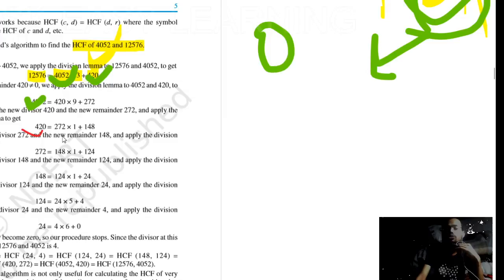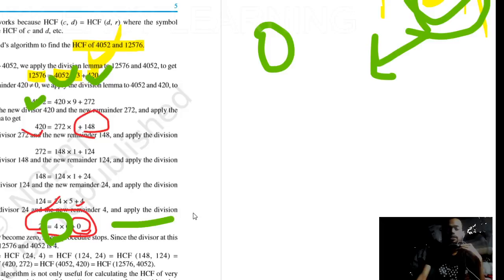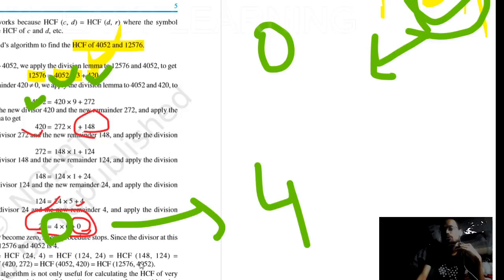Here again the remainder is 148, then 272 and 148, and again in the last step we are going to get 24 as the divisor and 4 as the remainder. If we take 24 as the dividend and 4 as the divisor, we get a remainder which is 0. So can you say what is our HCF? Means what is the HCF of this particular pair of numbers? HCF is 4. Okay. So hence the HCF of this is 4.